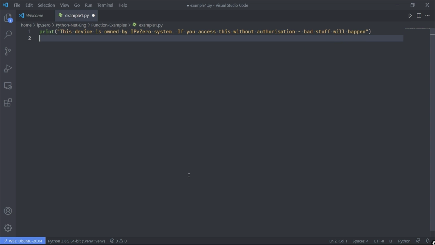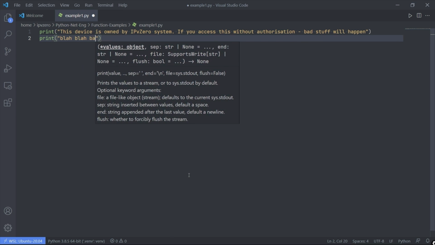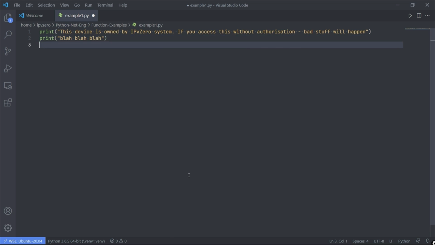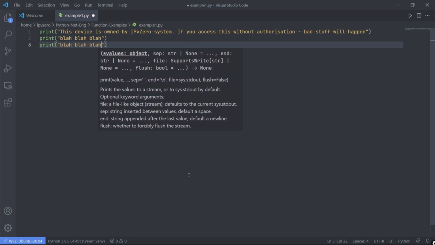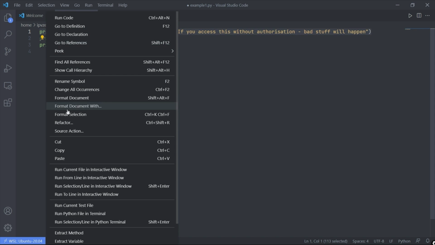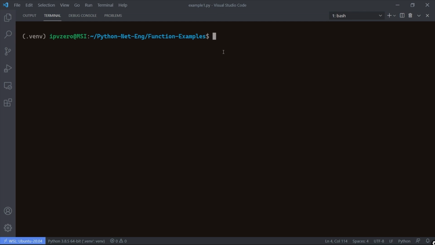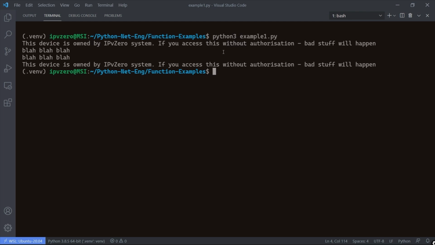Okay, so let's say we have this warning here, and we want to present this at the beginning of our message and at the very end. So what we can do is print out some random text here, blah blah blah, it doesn't actually matter. Similarly, blah blah blah. The crucial thing is we want to have this message at the start and at the end. So I'll just copy this and paste it in again. Let's save this and run the script. Let me clear the screen, pull this up a touch, and say python3 example1.py, and hit enter.